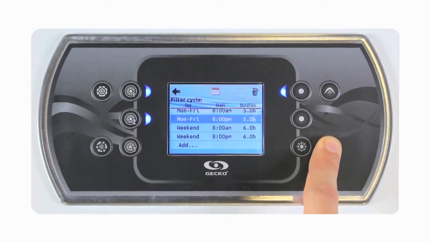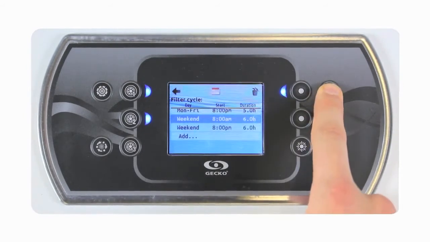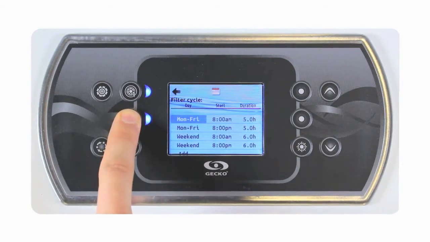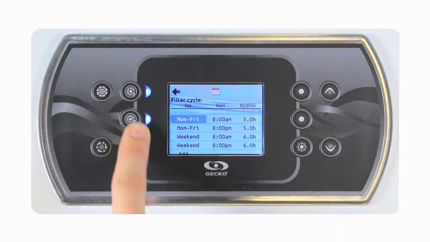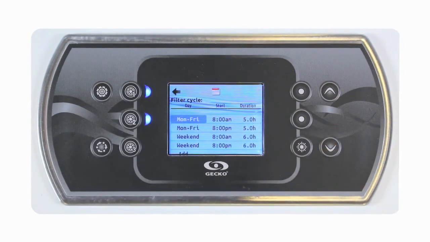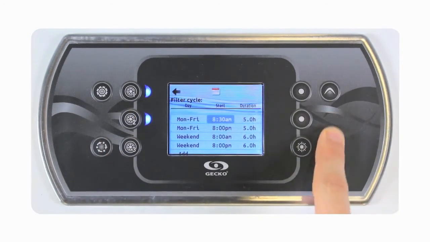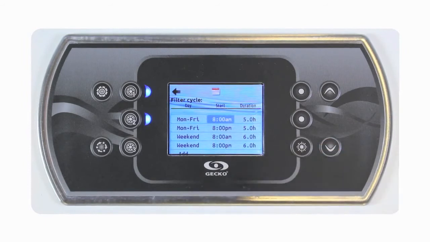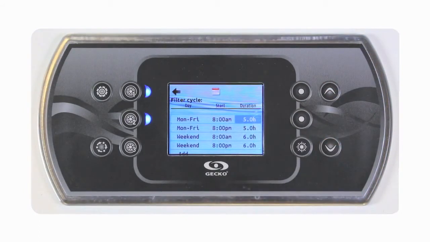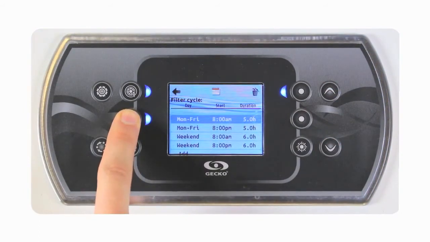To modify a filter cycle, simply put the cursor over it and click on the Select key. First we can select the occurrences. Click on Select again to change the start time. Click on Select again to change duration. Click on Select one last time to confirm the changes.